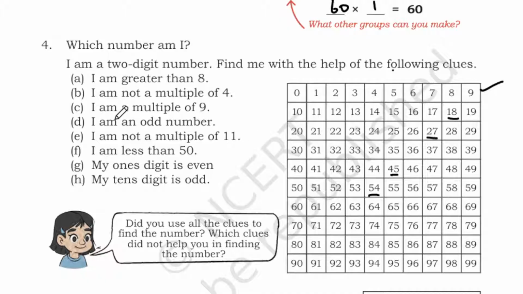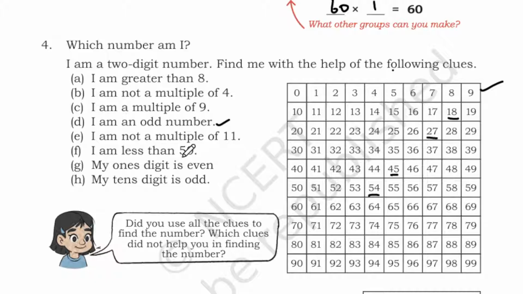Okay. I am an odd number, so this number is an odd number. I am not a multiple of 11, so it is not a multiple of 11. In the 9 table, the only multiple of 11 is 99, but that is not coming here, so we can skip that.